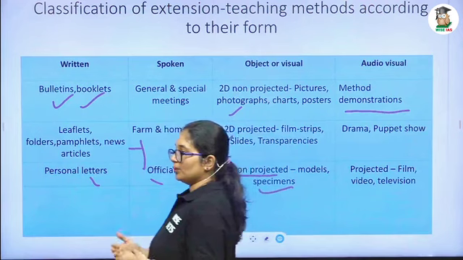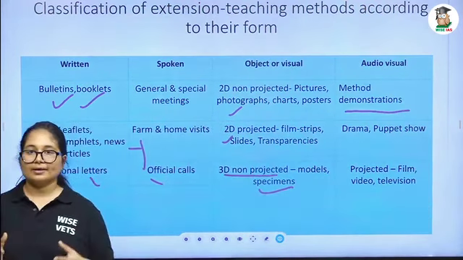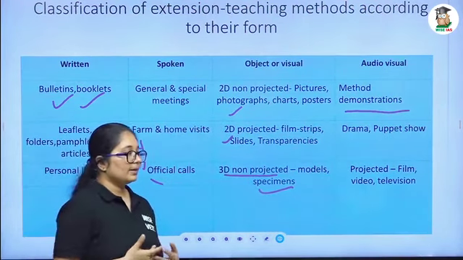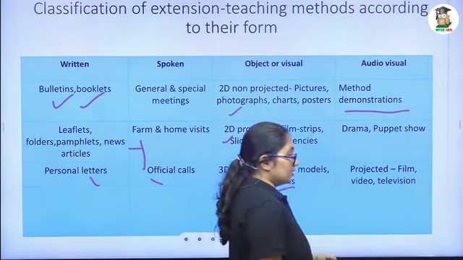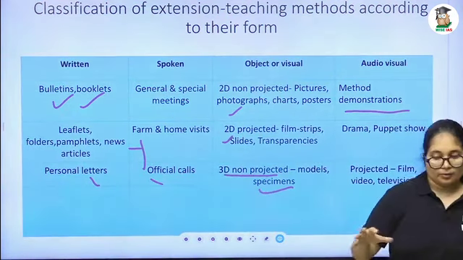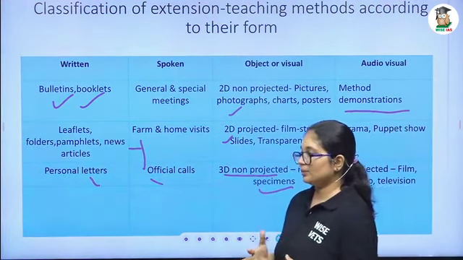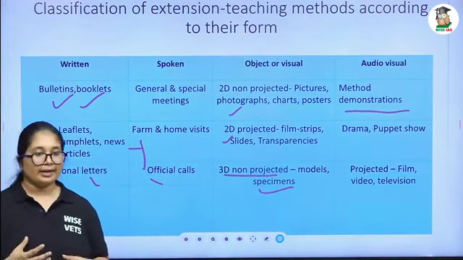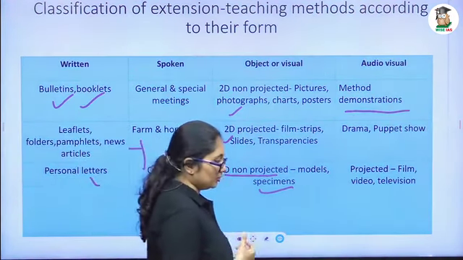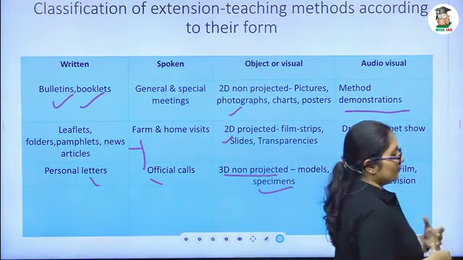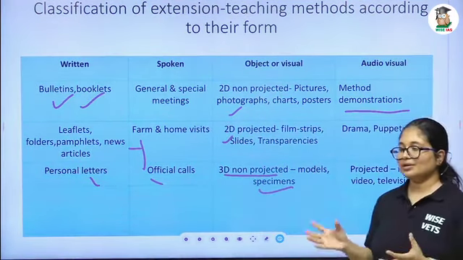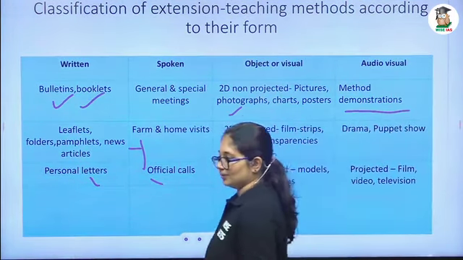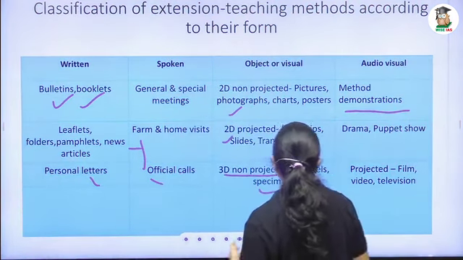So you can show how to prepare the paneer by method, step by step. But in the result demonstration, here, in a group of people, you are only focusing on the result. You will show the end result of a particular activity or the innovation or anything you are teaching. For example, in paneer preparation, you only show the paneer at the end point. Okay, you won't show the steps.